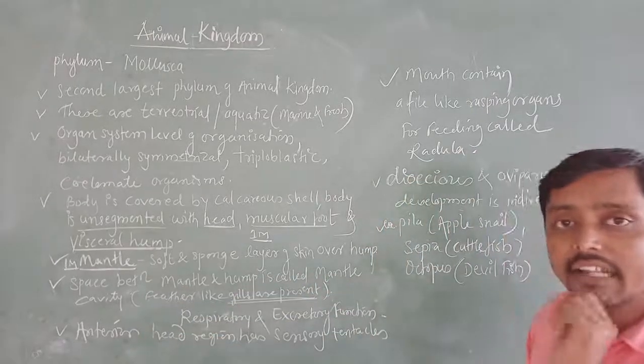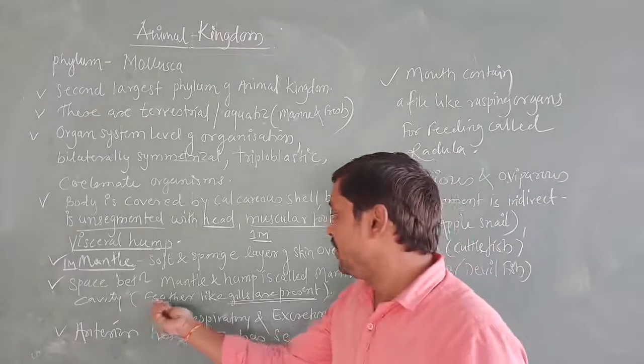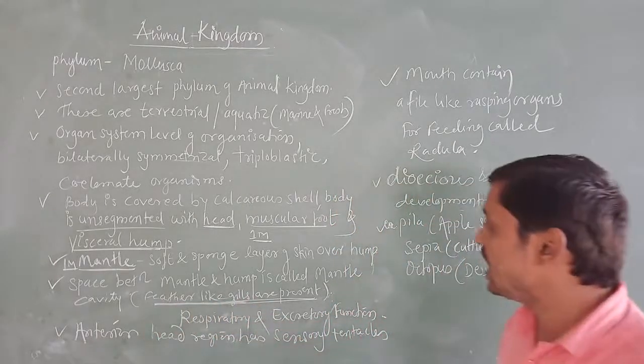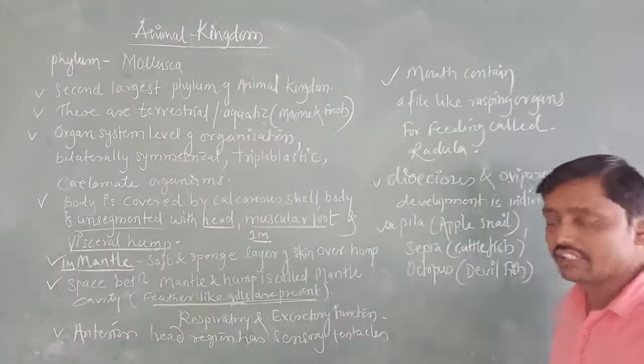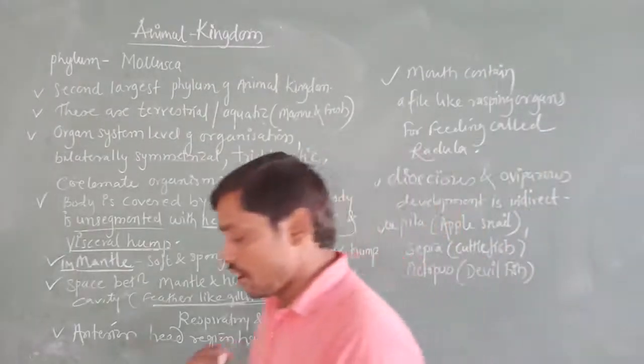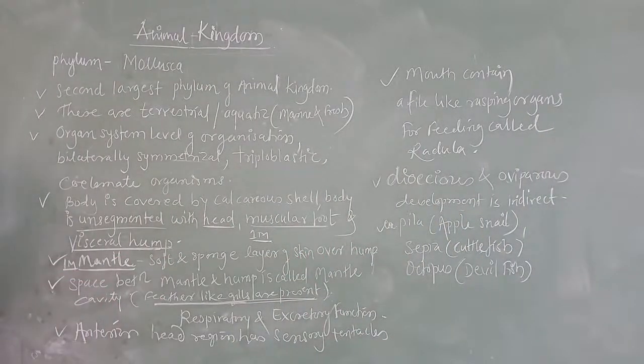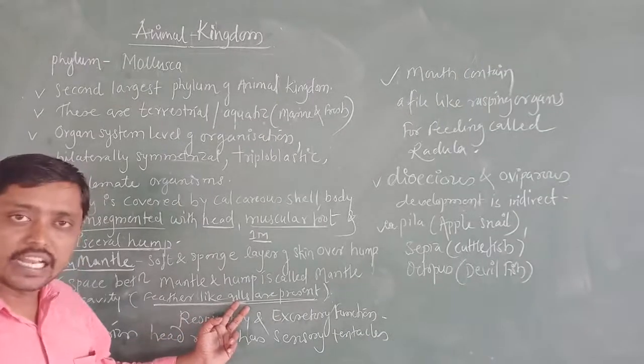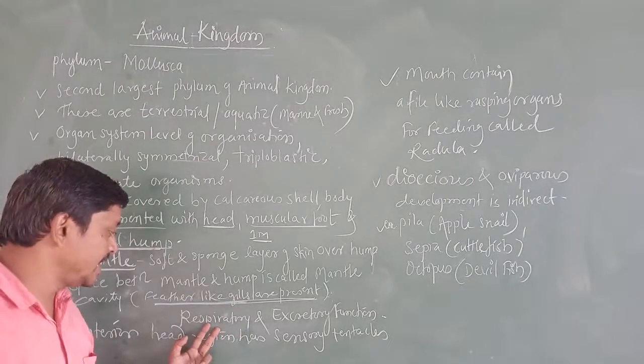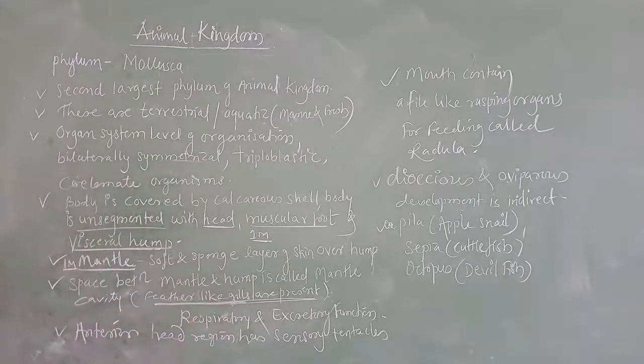And in that mantle cavity you are going to get feather-like gills. Feather means wing. Feather-like gills you are going to find, and these gills play an important role in respiration and excretion. Respiration and excretion. This is also a very important question for 1 mark.